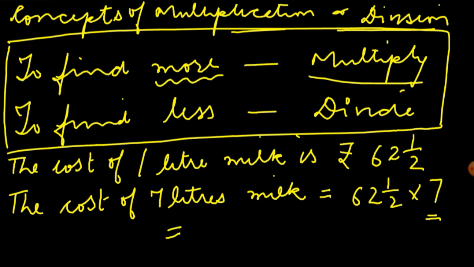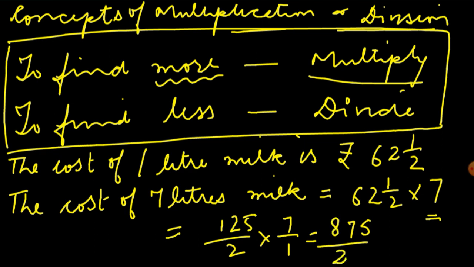2 4s are 8, 124 plus 1, 125 upon 2, and 7 by 1. So 7 5s are 35. 7 2s are 14 and 3, 17. 7 1s are 7 and 1, 8 upon 2.